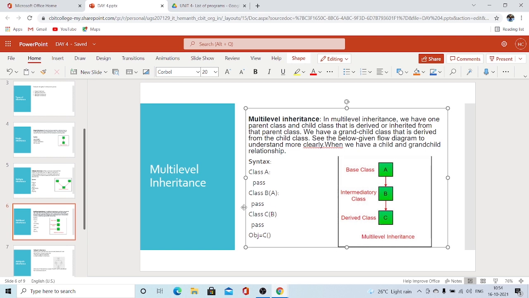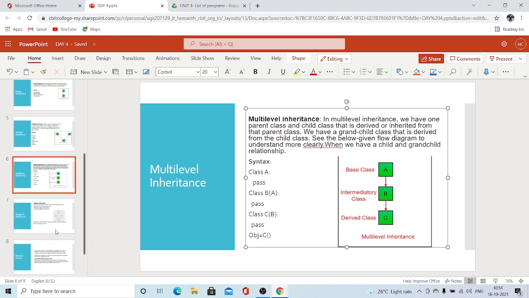Now class C is inherited from B. You don't need to write B comma A here, because automatically when you are inheriting the properties from B, A also will be coming. That is the transitive nature we have discussed, right? So if you write B, automatically A also will be coming. Then the rest of the statements are as usual, object creation and so on. This you know.